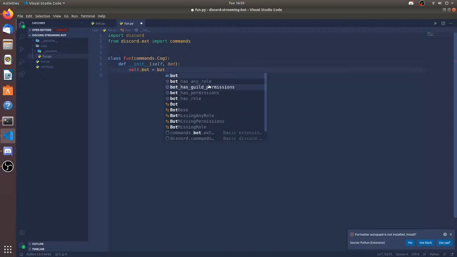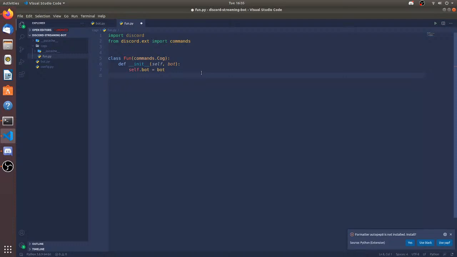So I'm just doing this. You could do a lot of stuff here, but this one is mandatory. That's the reason I'm doing it here. So let's make a setup function. The setup function is needed for all cogs because discord.py will look for the setup function every time it's trying to load a cog. So make def setup.